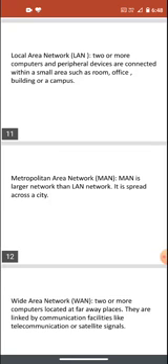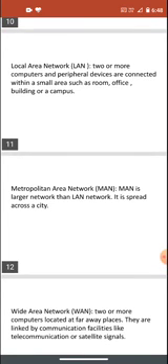LAN is for a local area, meaning a school building, a campus, or a home where you make a connection. For example, in our school we have a LAN system in our computer lab. That is an example of LAN. And MAN, metropolitan area network, means a network within the city.